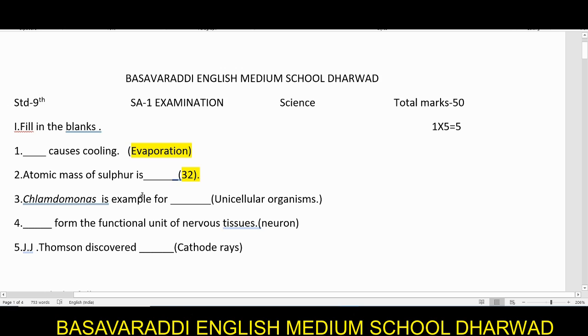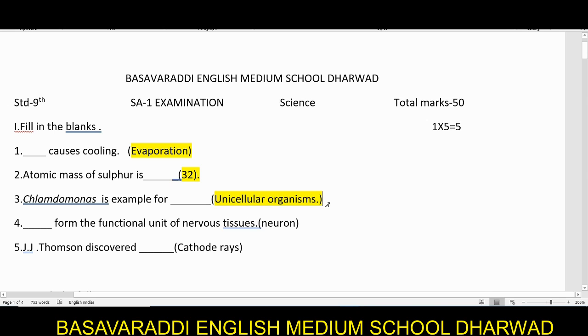Chlamydomonas is example for. So in our living cell, we have studied different types of cells there, unicellular and multicellular organisms. Correct? In case of multicellular means many cells. But Chlamydomonas is one of the unicellular organism. That means they are single celled. They don't have multiple cells there. So it is example for what?